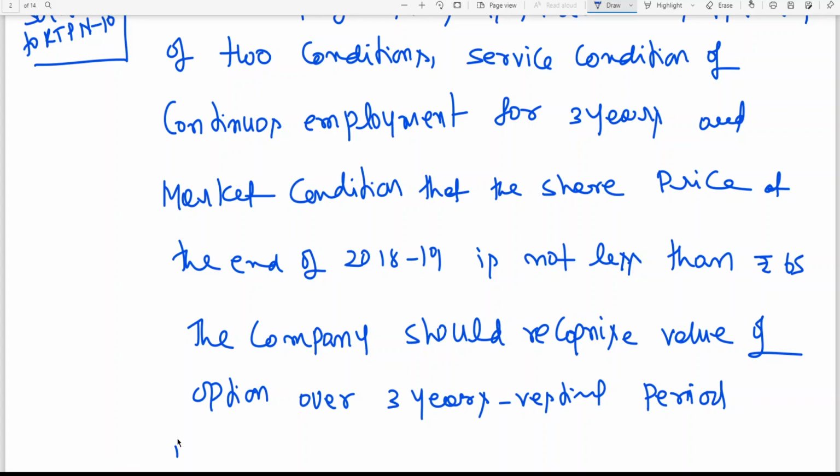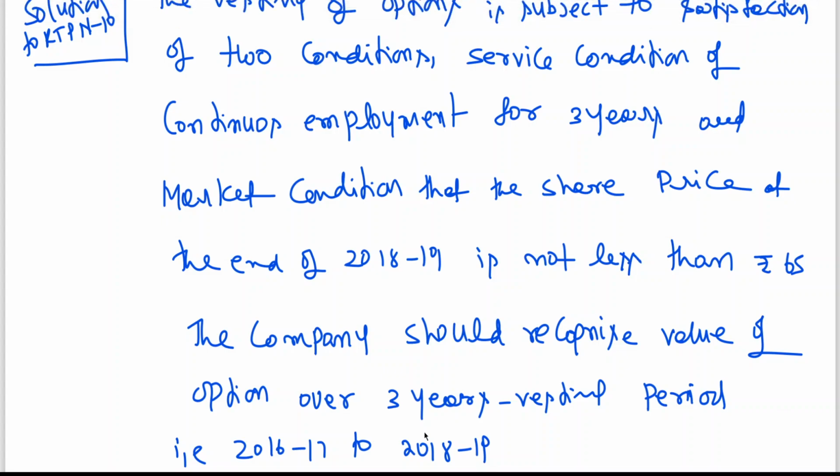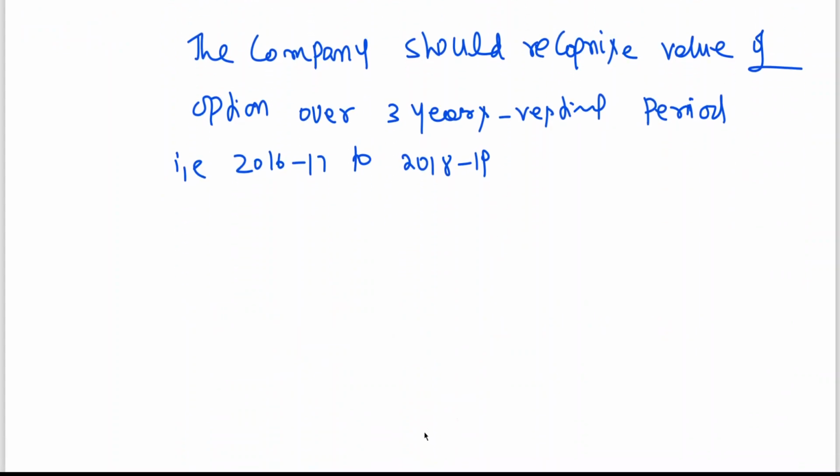That is 16-17 to 18-19, for how many years? 3 years. Okay, so I'll be splitting it, and show how to work this out.